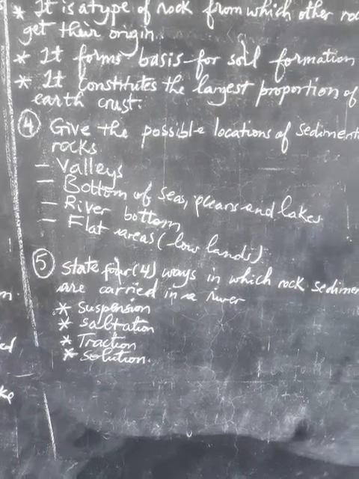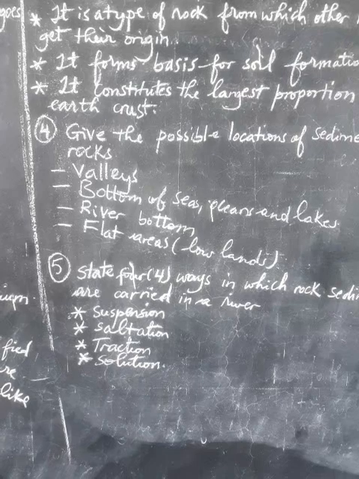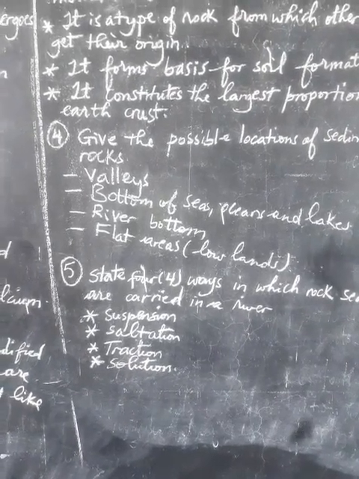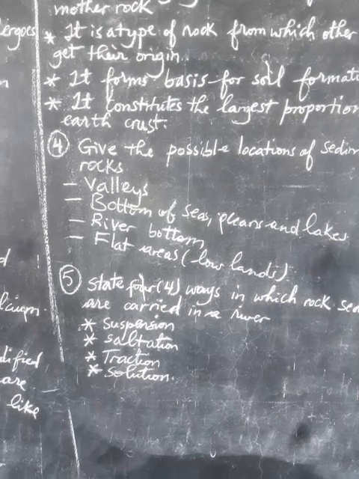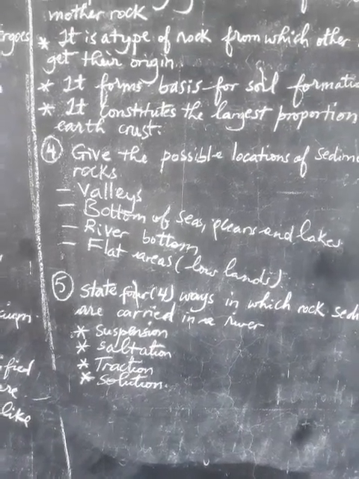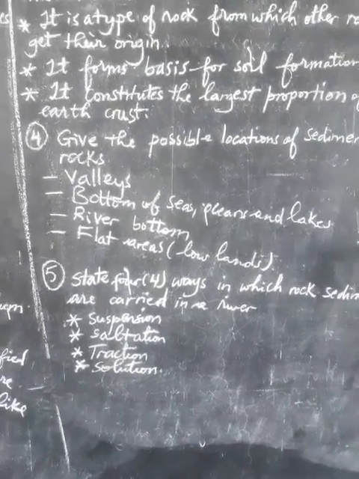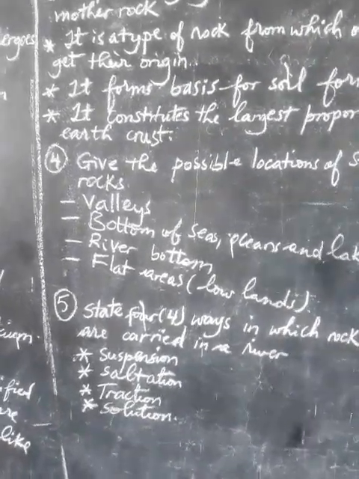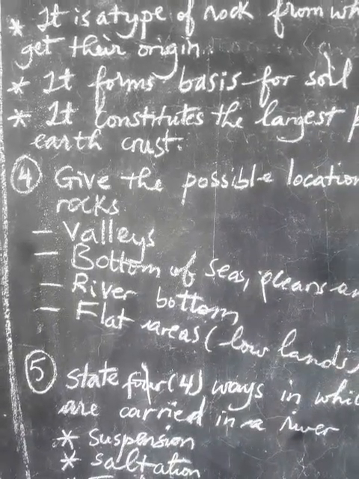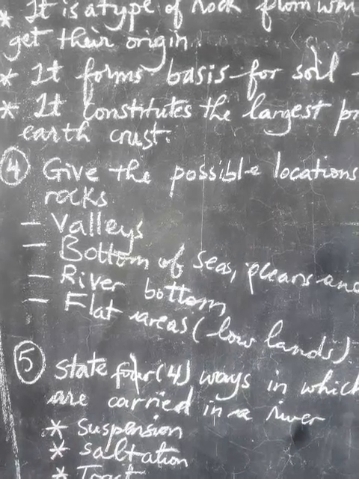For example, it is not easy to get sedimentary rock at the top of a mountain, because at the top of a mountain we don't have deposition, and therefore we cannot say that it is easy to get sedimentary rock there. It is only found in the following areas mentioned here on the blackboard. So the first possible location of sedimentary rock is in the valleys. Those sedimentary rocks can be found in the valleys.